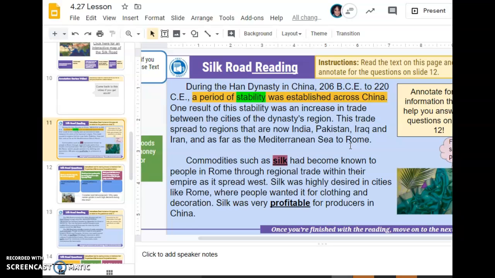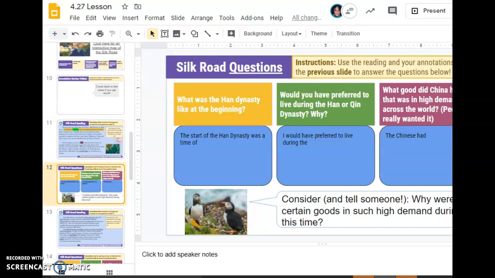First, I need to know what I'm going to read for, so I'm going to check the second page for my question. I can see it says, what was the Han Dynasty like at the beginning? So I want to understand what the Han Dynasty was. I'm looking for a description of what it was like.